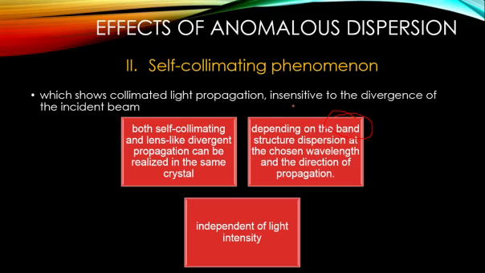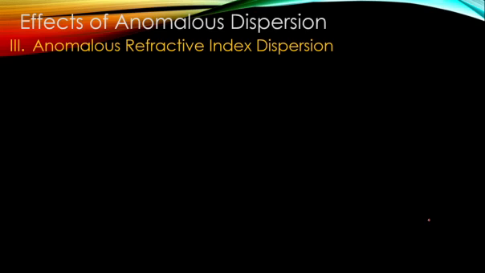Okay, it is actually independent of light intensity. Usually the self-focusing effect is seen in the case of non-linear material, but here it is independent of intensity. It is only due to the direction in which the light is passed through the photonic crystal, as well as the frequency of the light that is passed. These two factors decide whether a self-collimating, meaning parallel, effect is seen. Okay, the collimating effect can be seen when light is passed through a photonic crystal.